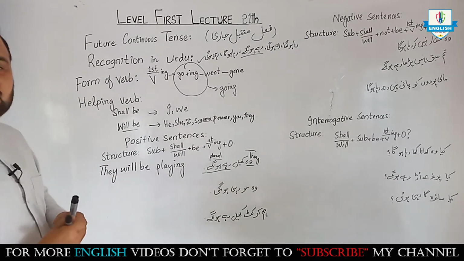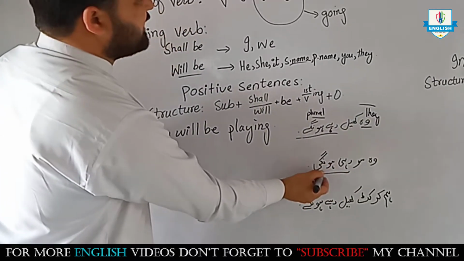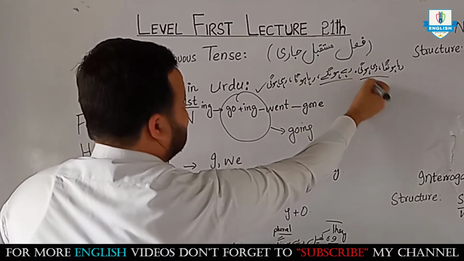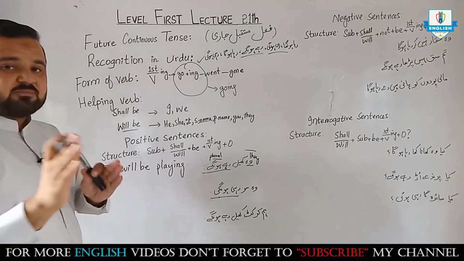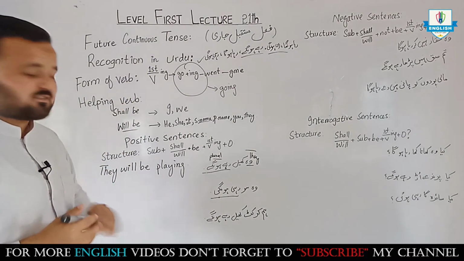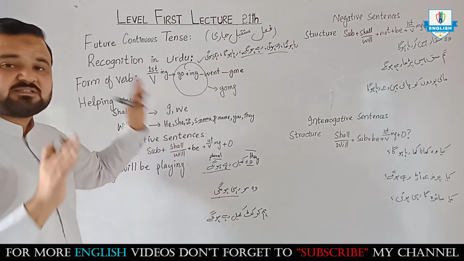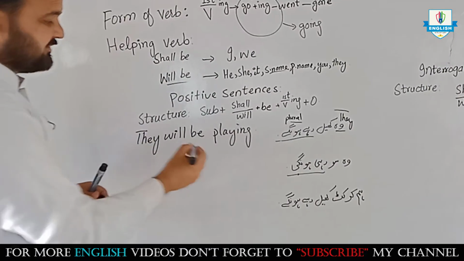Second sentence, वो सो रही होंगी. From this we understood that this sentence belongs to future continuous tense. इससे हमें पता चलता है कि ये sentence future continuous tense की है. Now let's change it.